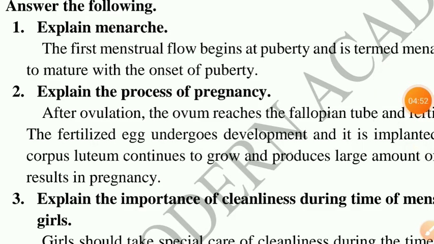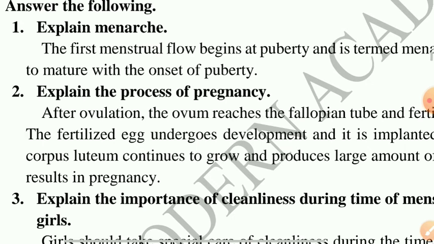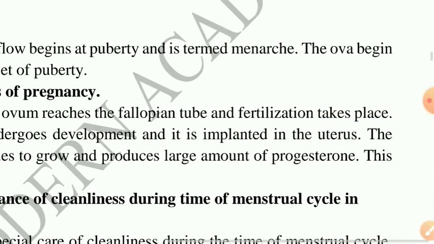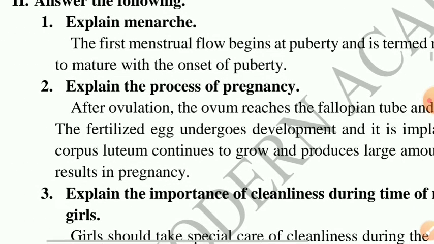Next, answer the following. First question, explain menarche. The first menstrual flow begins at puberty and is termed menarche. The ova begin to mature with the onset of puberty. The first menstrual cycle is called menarche.